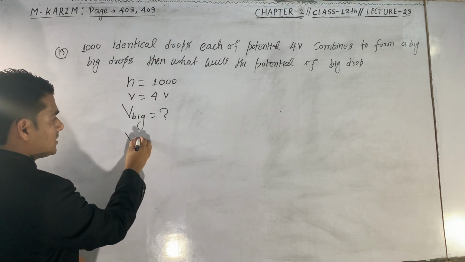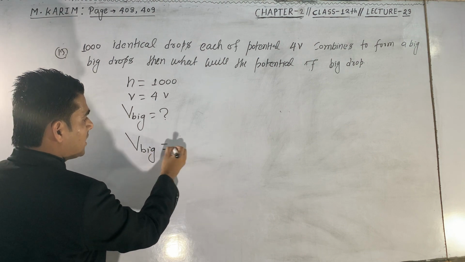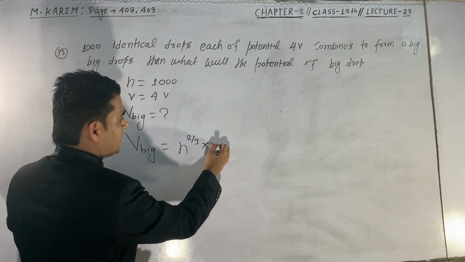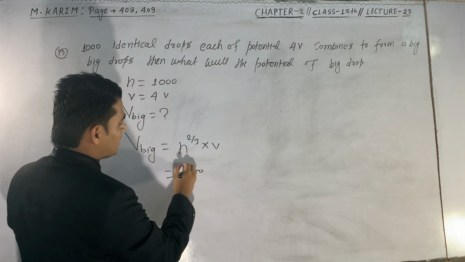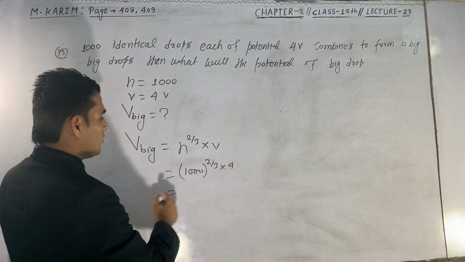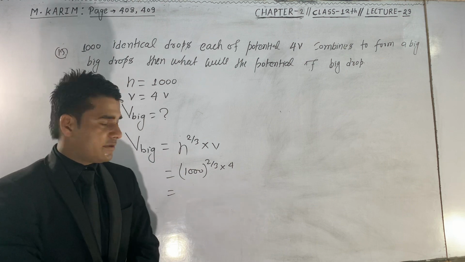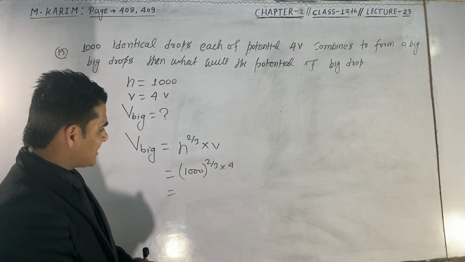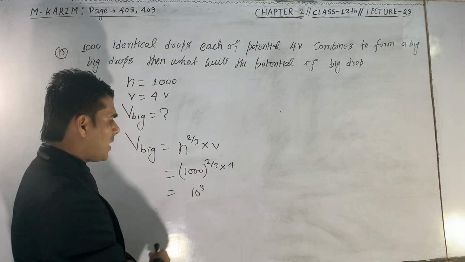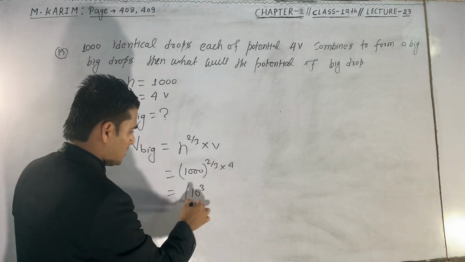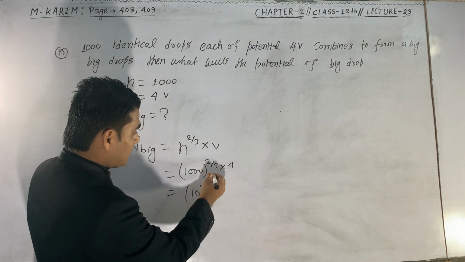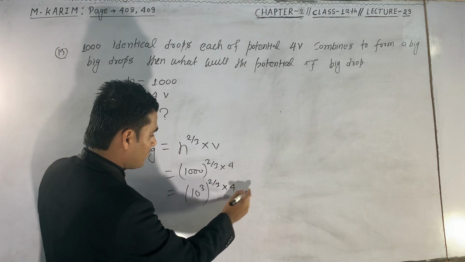We have a formula for this. The potential of the big drop is n to the power 2 upon 3 into V. n is 1000 to the power 2 upon 3 into V is 4. We can write 1000 in the form of 10 to the power 3. Now we can solve like this: 2 upon 3 into 4.